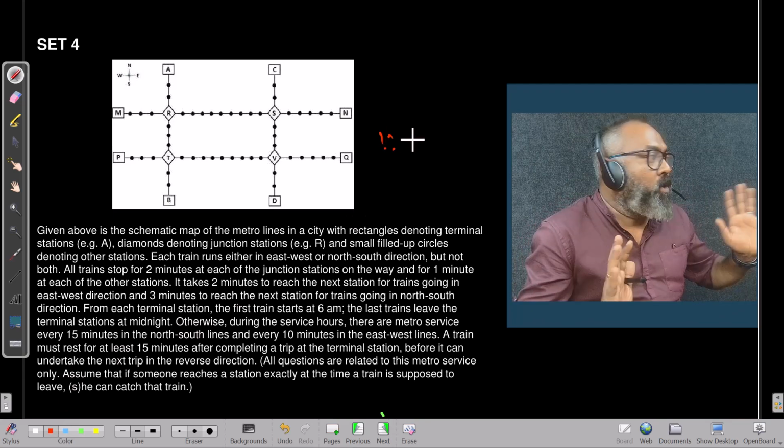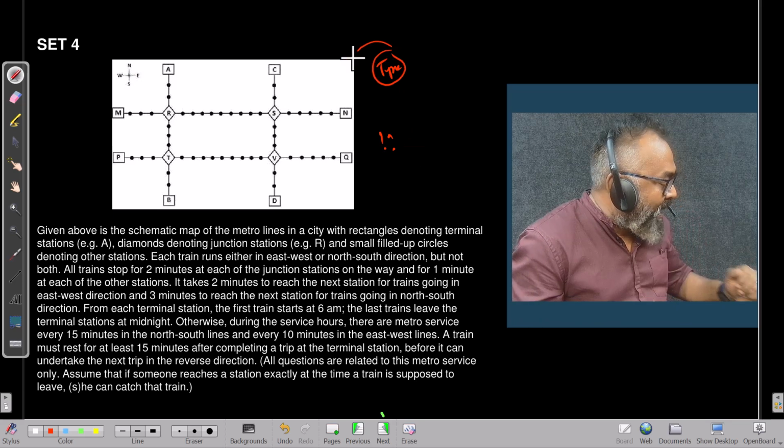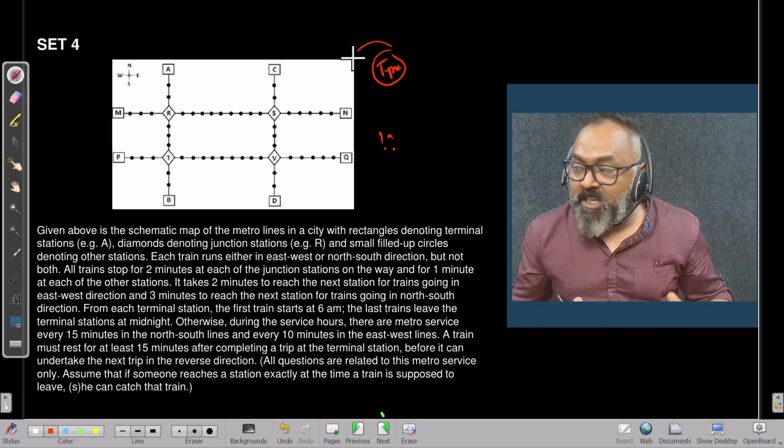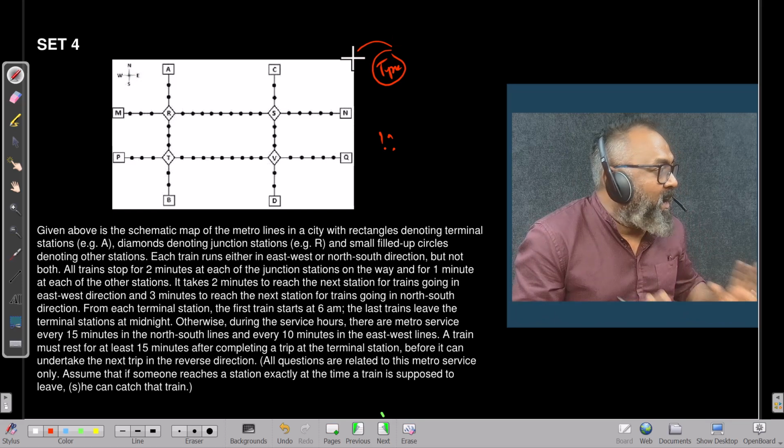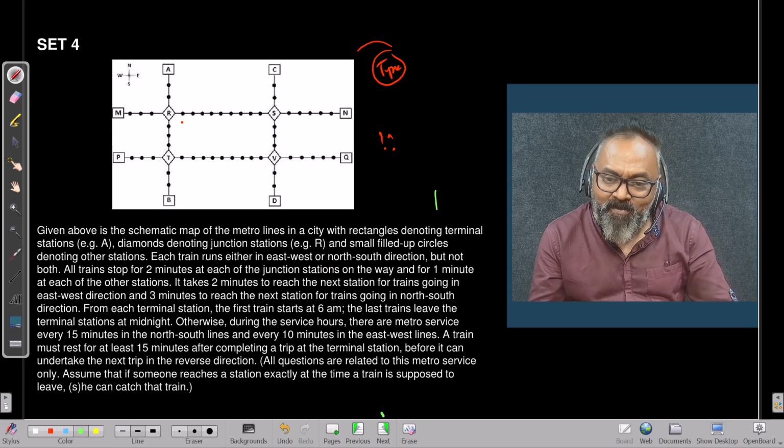Oh, I have not studied this topic. This is completely out of syllabus. My teacher never told me. What diagram is this, sir? So many points. What is this? My goodness, I can't solve this. And I'm not going to solve this set. You try it once and tell me if it is difficult.